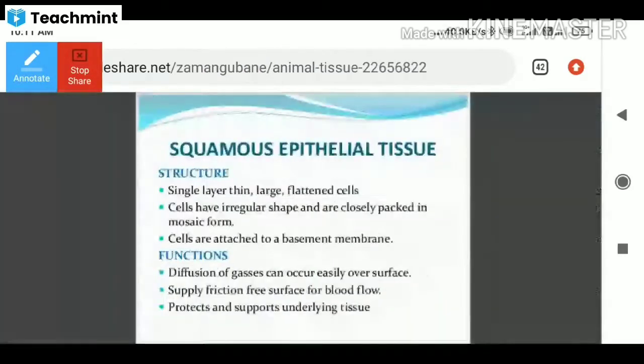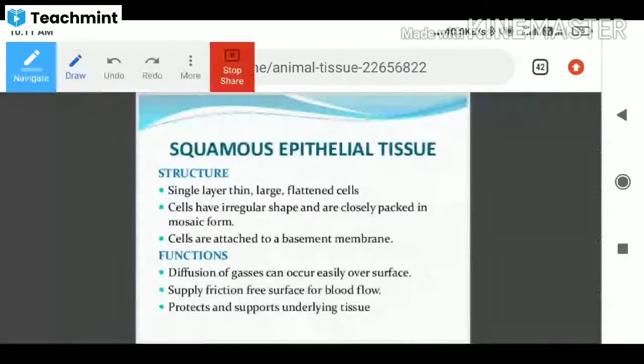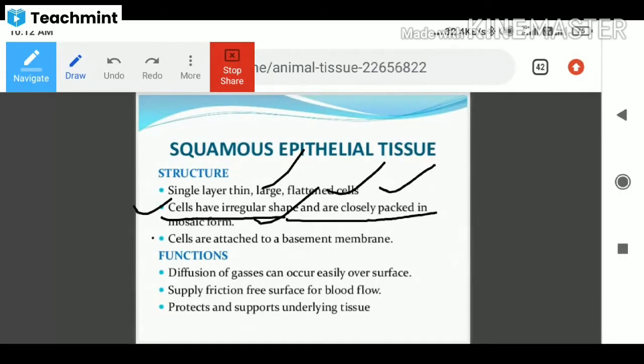See the first, what is the structure in this. It is a thin, single layer structure. It is composed of large, flattened cells. Cells have irregular shape and are closely packed in mosaic form. So that is the structure.